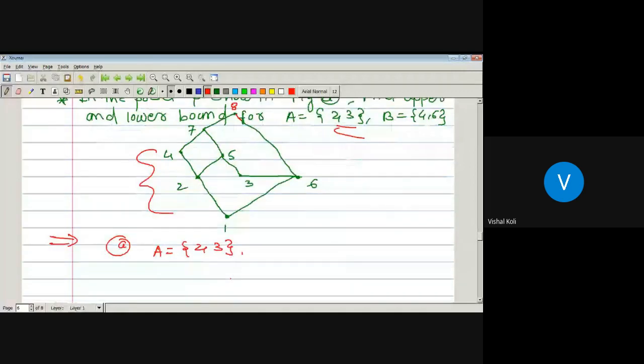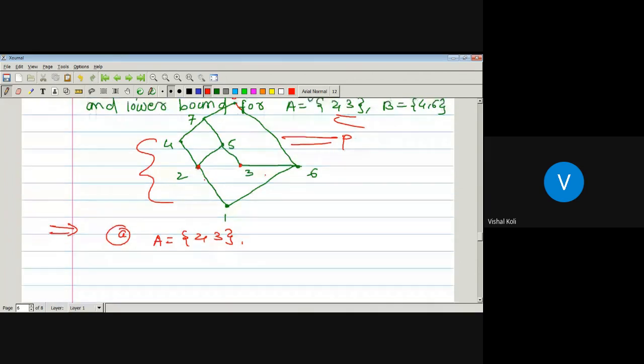Upper bound means those elements in a poset which succeed the elements of A. So from the Hasse diagram, which elements succeed 2 and 3? 4, 5, 7 and 8.